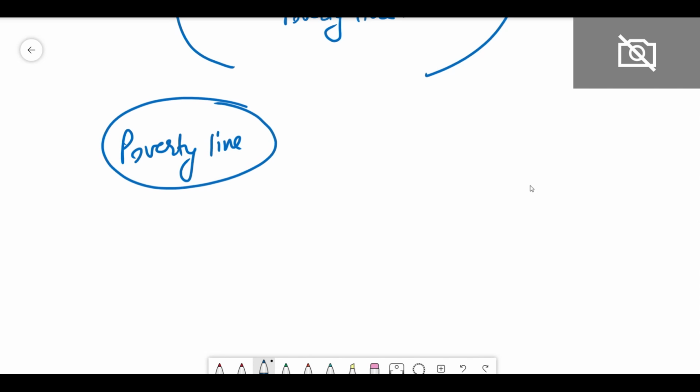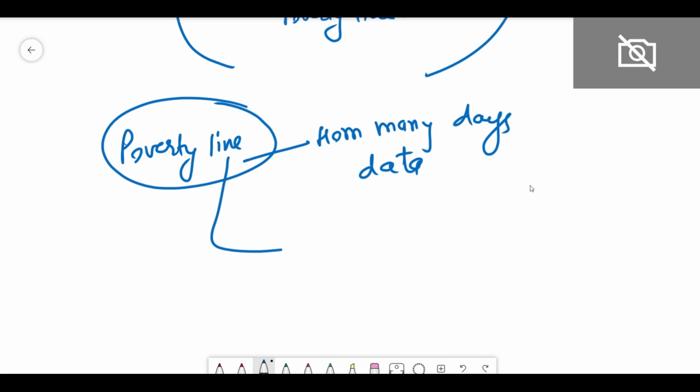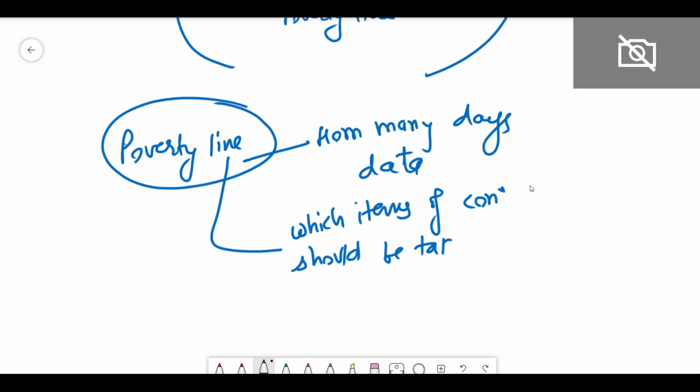Now we should also know, if we want to calculate the poverty line, first of all, how many days' data we should consider, and which items of consumption should be taken into account, है ना? तो क्या हमें सिर्फ राइस व्हीट लेना चाहिए, क्या हमें राइस व्हीट और पनीर भी लेना चाहिए, है ना?